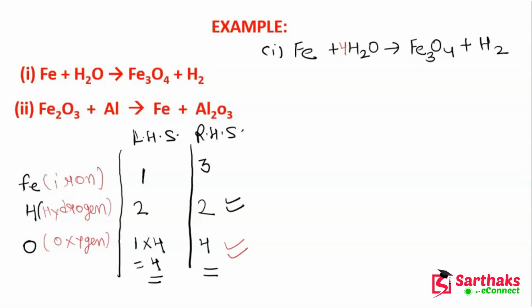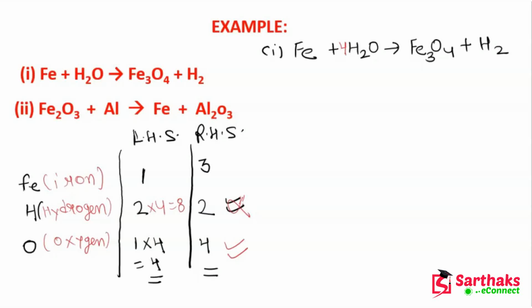But when you multiply this by 4, then oxygen becomes 4, but this hydrogen will also become 8, because this number will also be multiplied by the hydrogen atom. As I told you in the previous slides as well, the hydrogen has 2 hydrogen atoms. So when these 2 hydrogen are multiplied with 4, it will give you 8. So now the hydrogen becomes unbalanced. Previously it was balanced, but now it has become unbalanced.